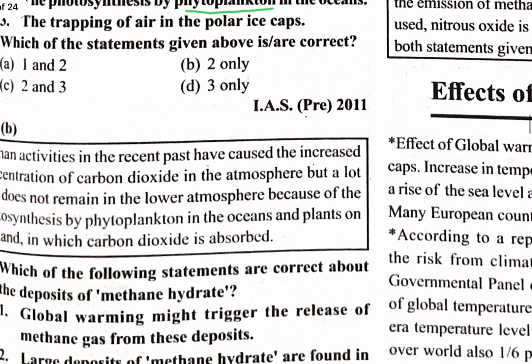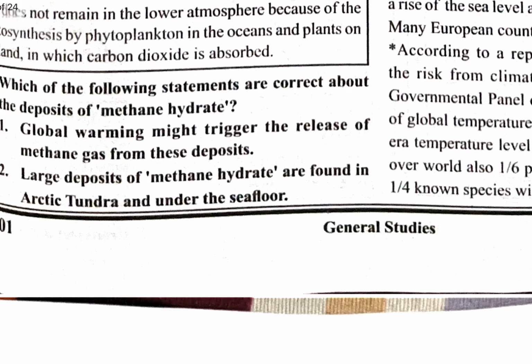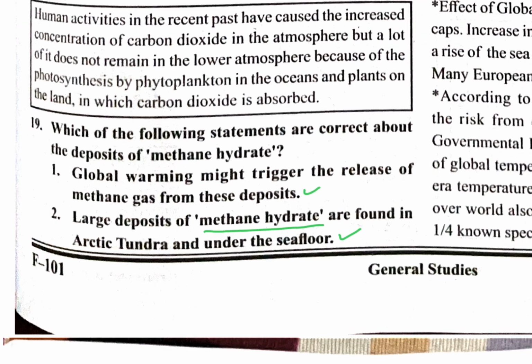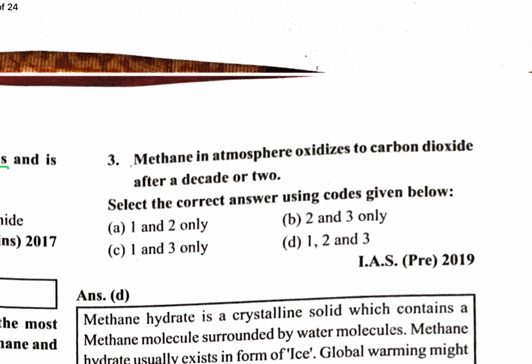Okay, next question: which of the following statements are correct about the deposits of methane hydrate? Global warming might trigger the release of methane gas from these deposits. Correct. Large deposits of methane hydrate are found in the Arctic tundra and under the seafloor. And methane in the atmosphere oxidizes to carbon dioxide after a decade or two. So this is the correct option.